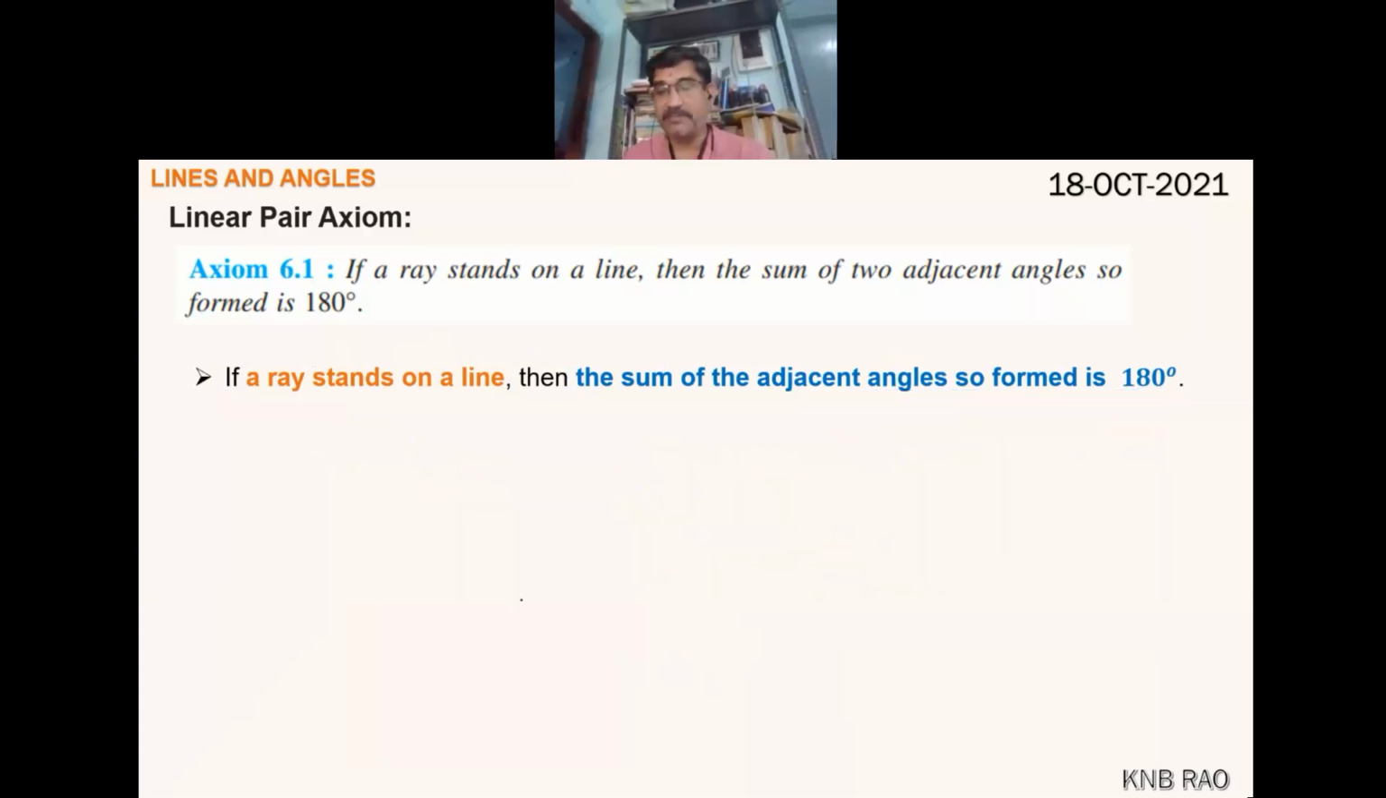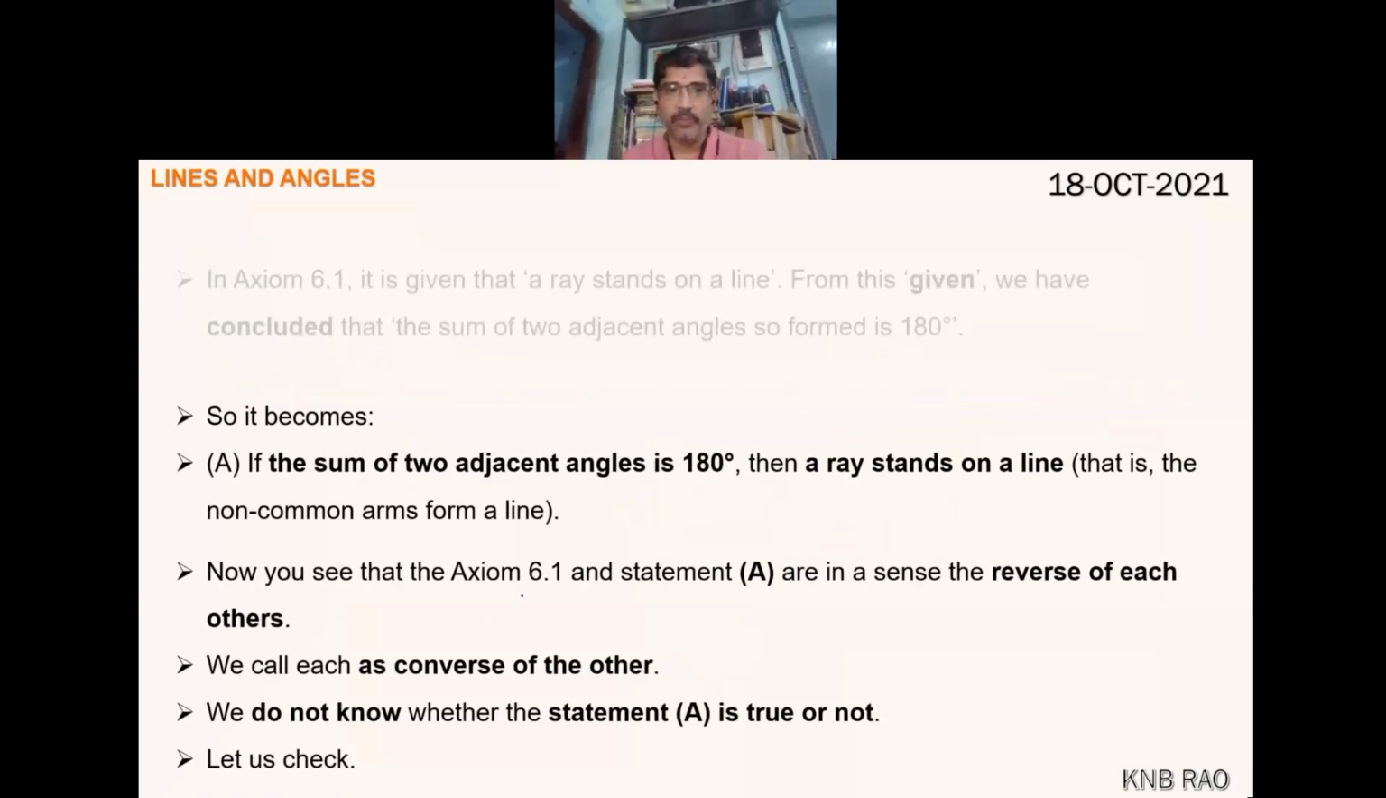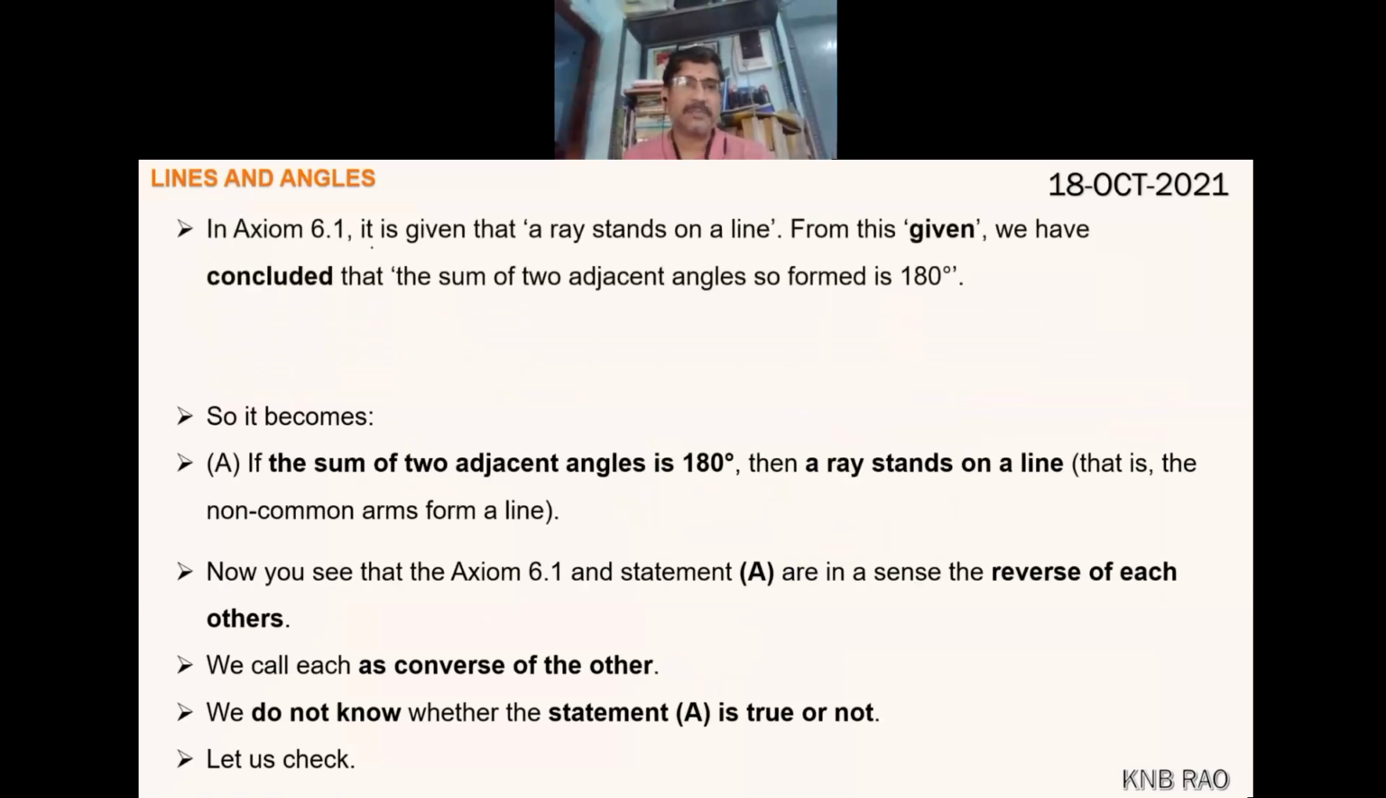If it is a written type exam, we will have it like that. So here, axiom 6.1: it is given that a ray stands on a line. From this, we have the given. We conclude that the sum of the two adjacent angles so formed is 180 degrees.